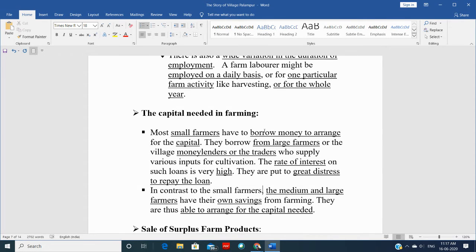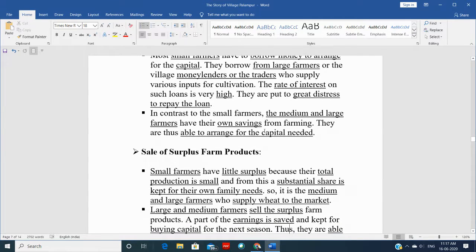Now let's talk about medium and large farmers. They have their own savings, because they are doing well in these farming activities. So they earn properly and they can save also. They use this saving for their capital, and this is how they are able to arrange for the capital needed.